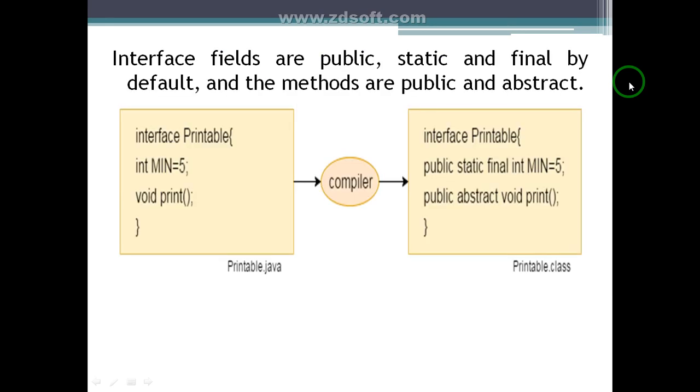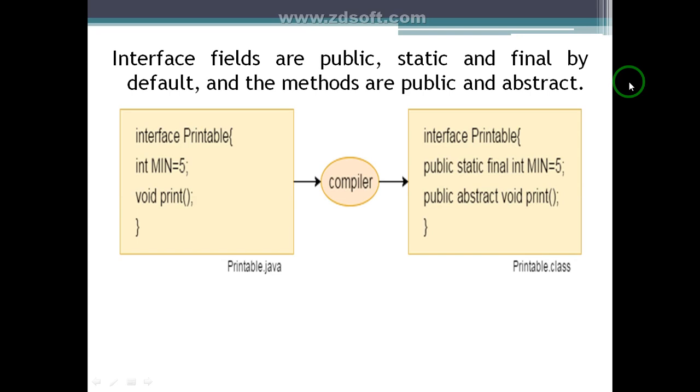So here the signature of the interface: the user-defined name is Printable and it contains a variable int min equal to 5 and one abstract method, void print. The compiler understands the signature as interface Printable, public static final int min equal to 5, and the method is public abstract void print.